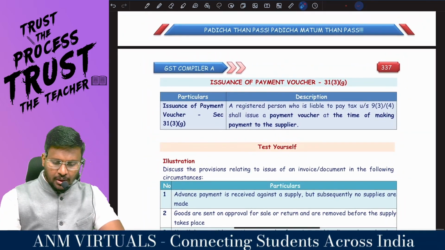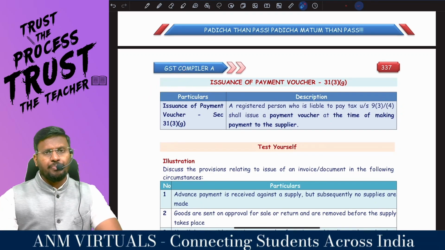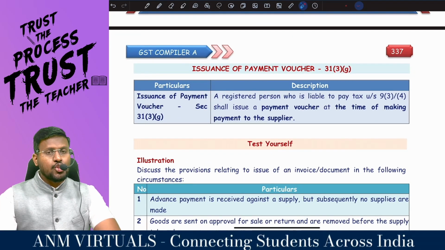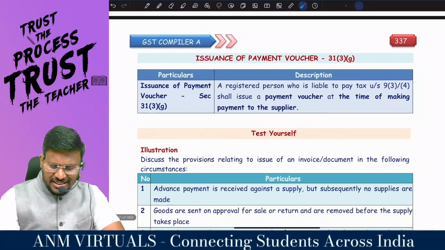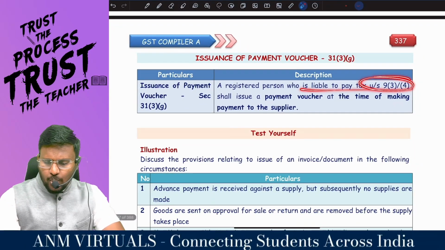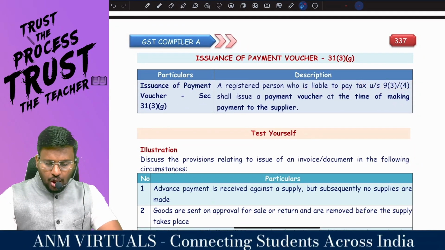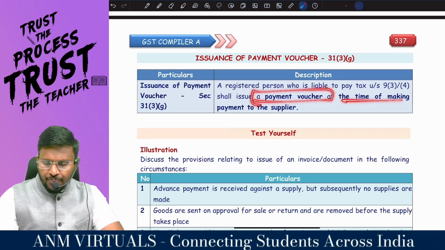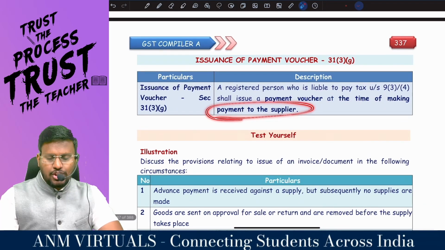Issue of what voucher? Payment voucher. Issue of what voucher? A registered person who is liable to pay tax under what or what? 9.3 or 9.4 shall issue a what voucher? At the time of making dash to the supplier.